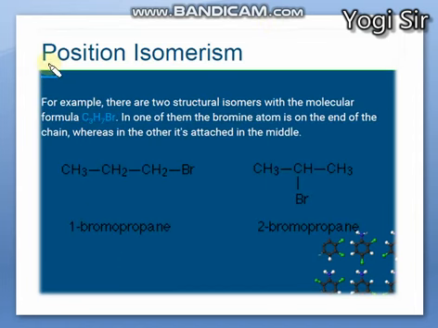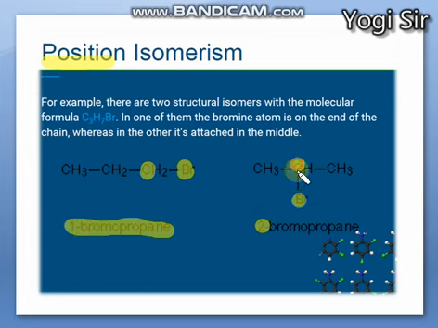Second is position isomerism, which means the position of the functional group is on a different carbon. You can see here it is 1-bromopropane, meaning there is bromine on the first carbon, while here it is 2-bromopropane, with bromine on the second carbon. So the position of the functional group is different, and they are classified as position isomers, right?